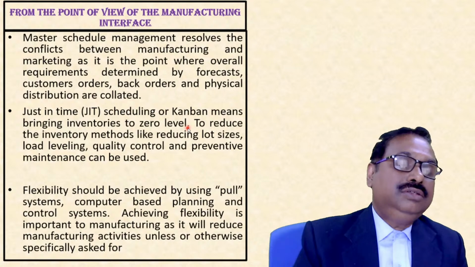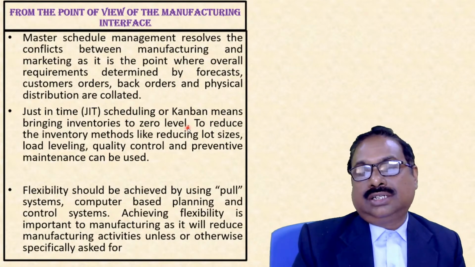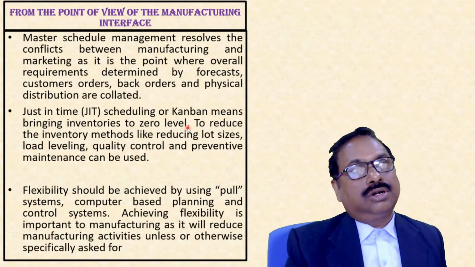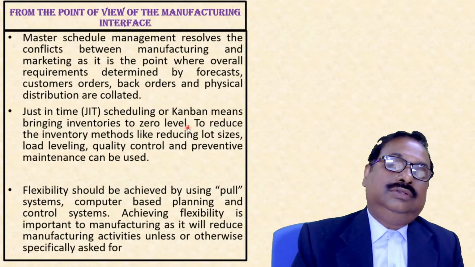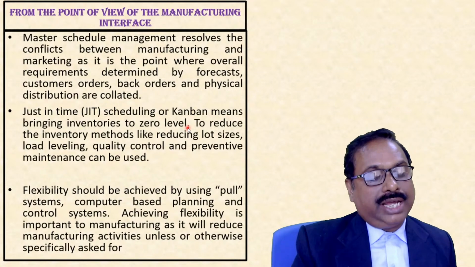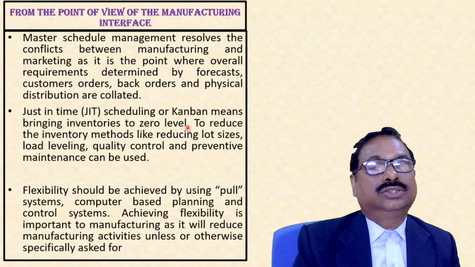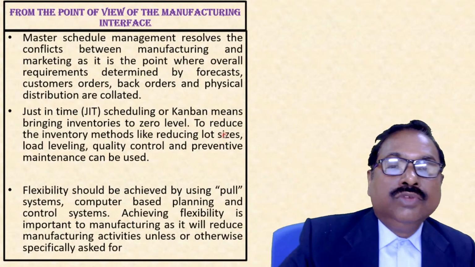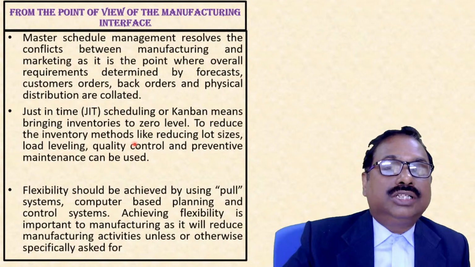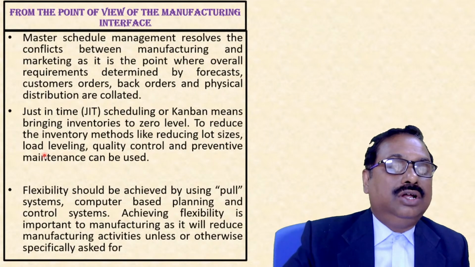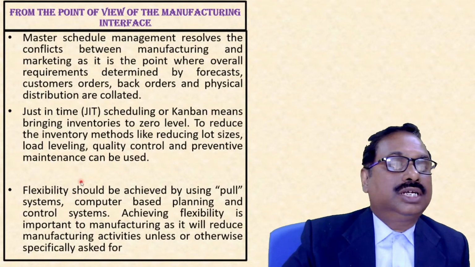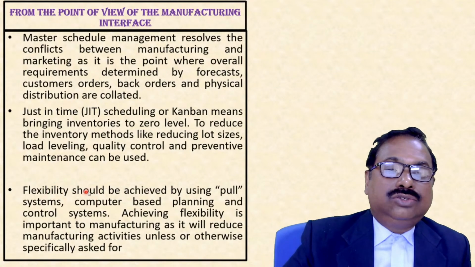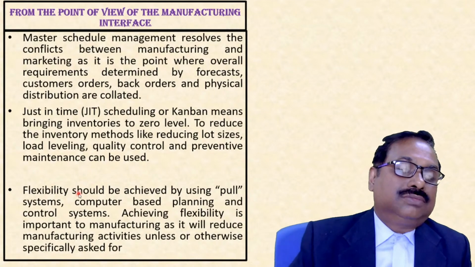Suppose for Maruti, the assembly line starts at 9 a.m. So before 9 a.m., the trucks from MRF will come and go directly to the assembly line. So that is one type of just in time. So it reduces the inventory, with models like reducing lot sizes, load leveling, quality control, etc. The last one is flexibility. It should be achieved by using a pull system.